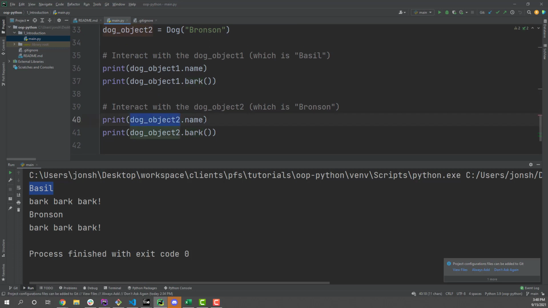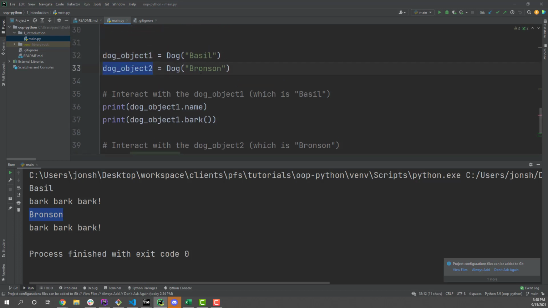And then dog object 2, we do the same thing. That's down here. Line 40 is what's highlighted there. That prints out Bronson's name. Notice I'm referencing the same exact property, right? The name property, but I'm using a different object. So I'm saying get the name property of dog object 2, which when we created it, we set it to Bronson using the constructor.